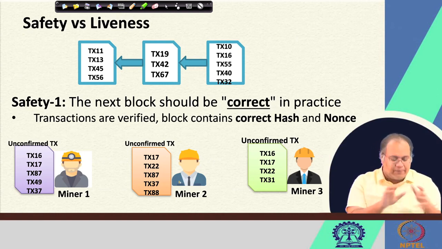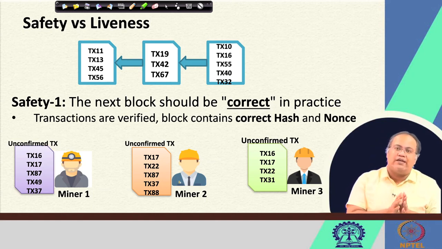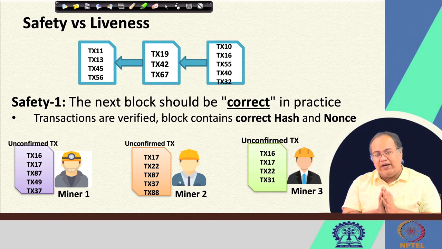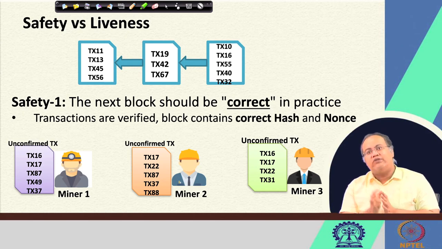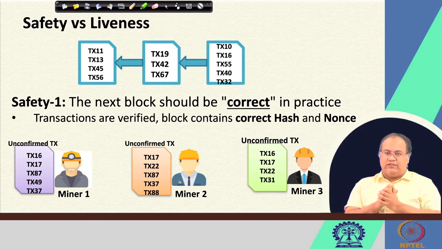Based on that, I have tried to divide this safety idea into two parts. The first one I call safety 1. What does safety 1 say? Safety 1 says that the next block should be correct in practice. What is meant by the correctness of a block? The correctness of a block basically means the transactions in the block are valid transactions.